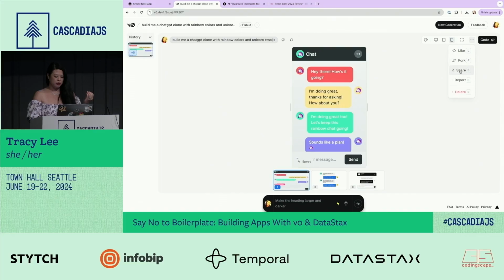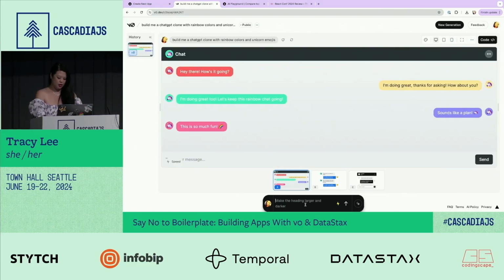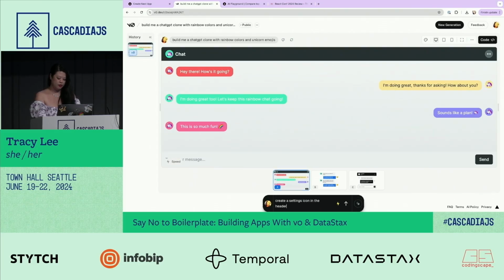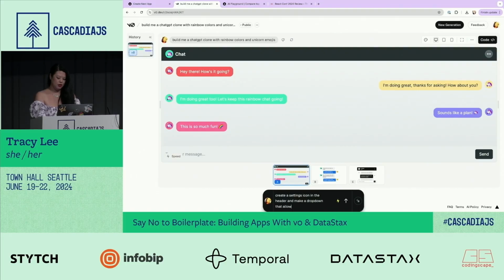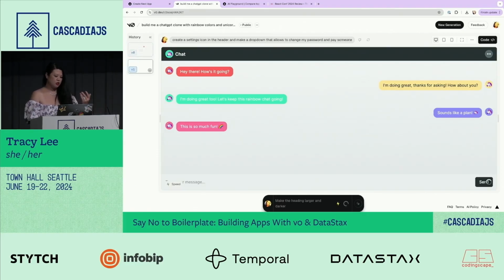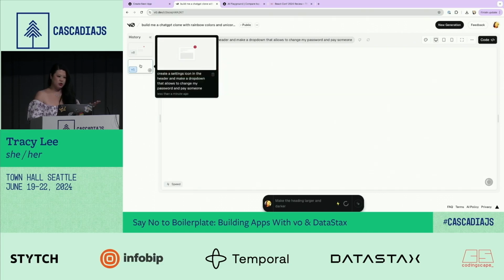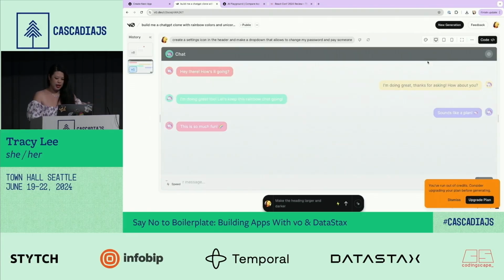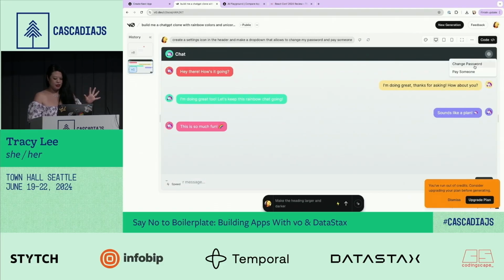I can also share this if I want, or let me see. I'm going to go back to the desktop view, and I'm going to say create a settings icon in the header, and make a drop down that allows me to change my password and pay someone. So you'll see that it's generating again, and here is v1. So I have this different versioning that's available for me with v0, which is so cool, again, for prototyping. You can change things, you can add things, like I added the little, there it is, the little settings, and you can see over here, I can change my password or pay someone.